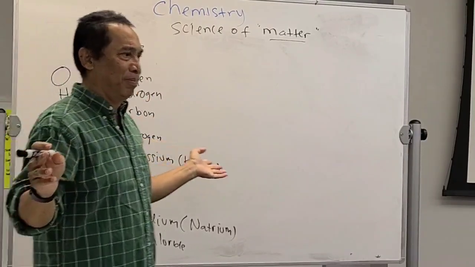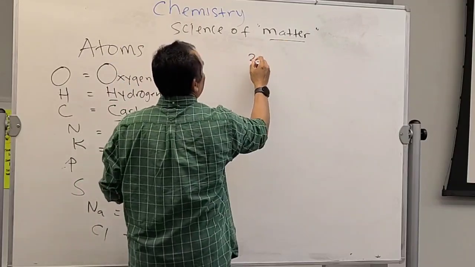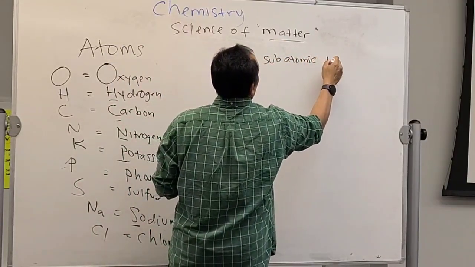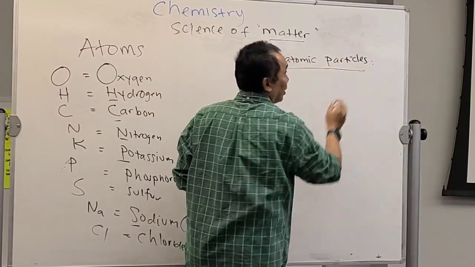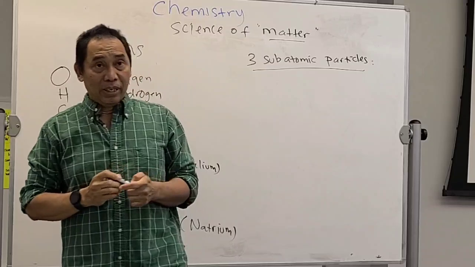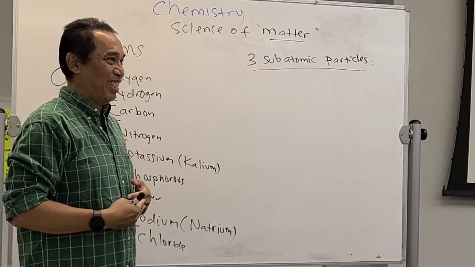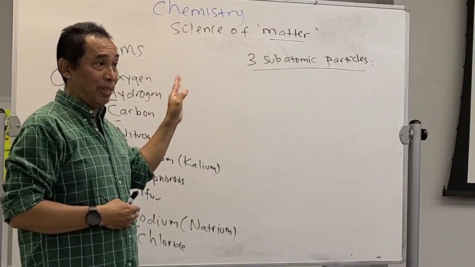Now, from this atom, every atom actually has the same structure. It doesn't matter. It has 3 subatomic particles. Every atom will have these 3 things in it. The one that makes the difference is the number of these 3 particles inside the atom.